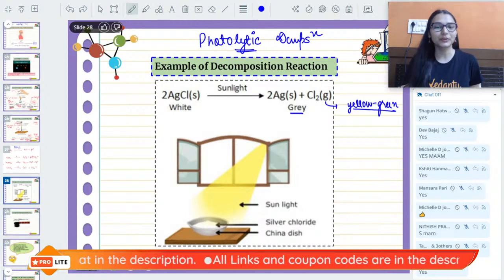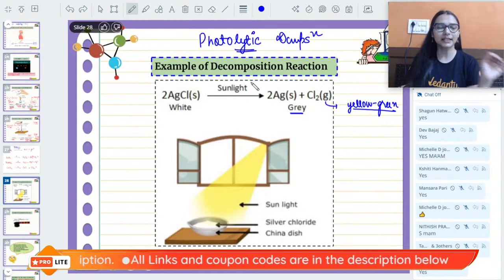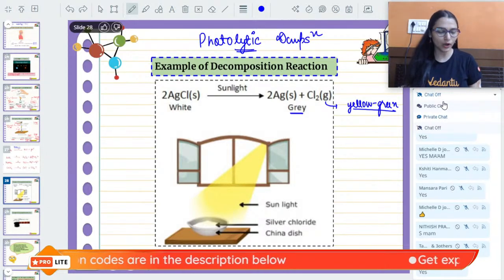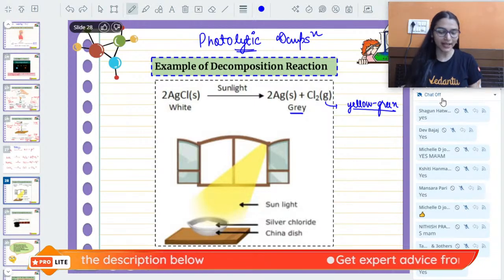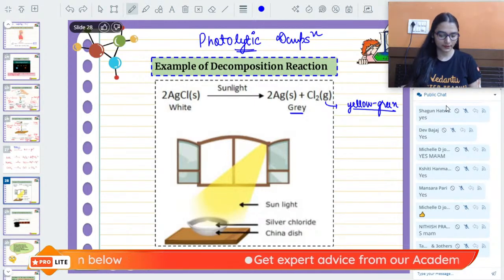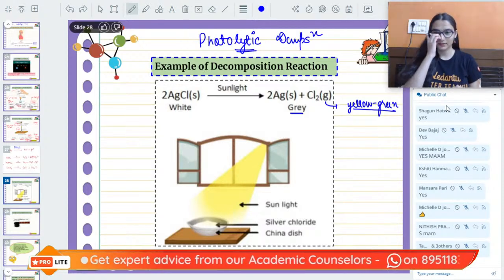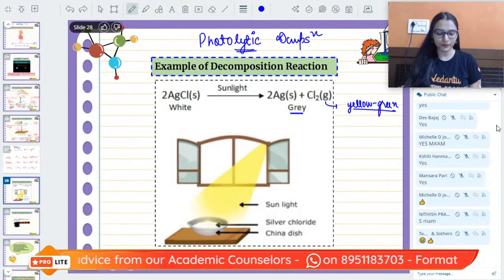I will sum it up again. So ma'am was saying decomposition can happen in the presence of light also. What will I call it? Tell me in the chat, everyone. What will I call this decomposition?